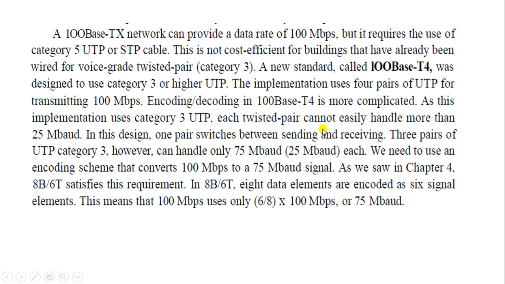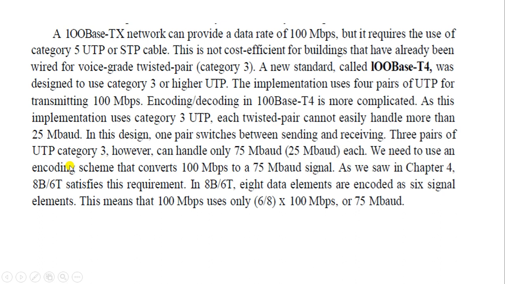Each twisted pair cannot easily handle more than 25 Mbaud. In this design, a pair switches between sending and receiving. Three pairs of UTP category 3, however, can handle only 75 Mbaud, that is 25 Mbaud each.